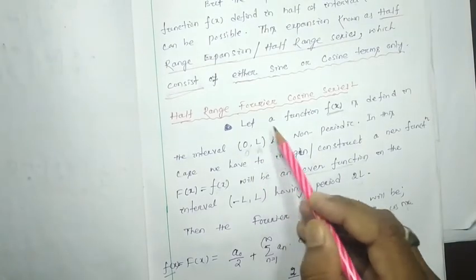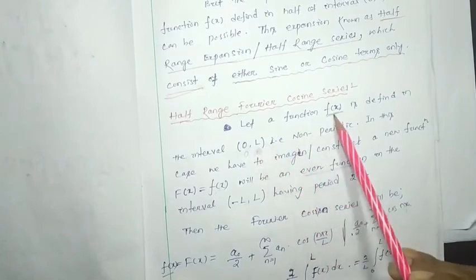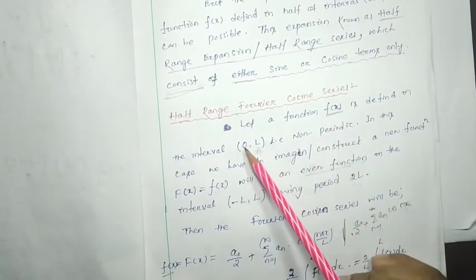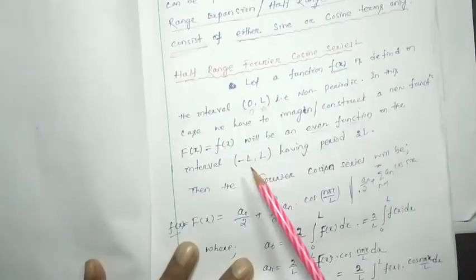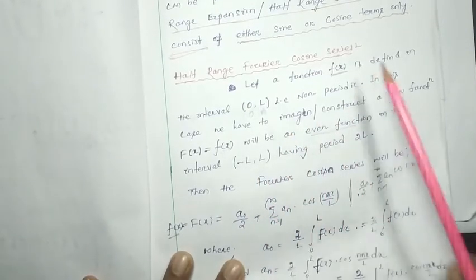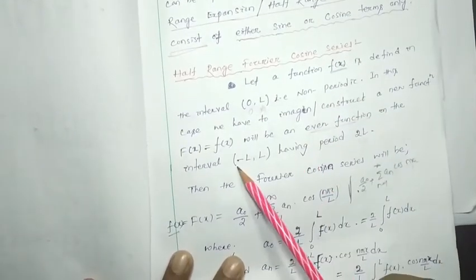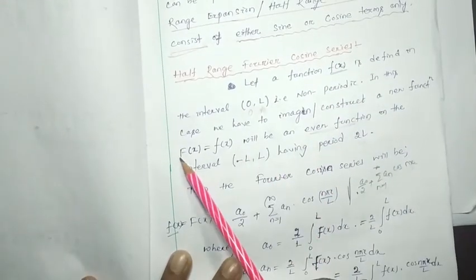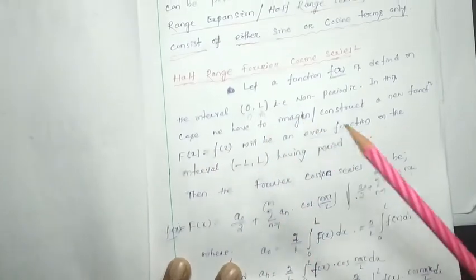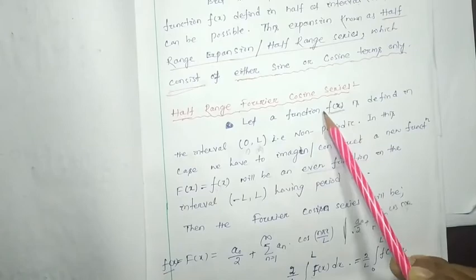Then we have to transform this function, which exists in between 0 to l, to minus l to l. That means we have to consider by ourselves that the function exists in between minus l to l, that is f(x), and for a cosine series that f(x) should be considered as even.